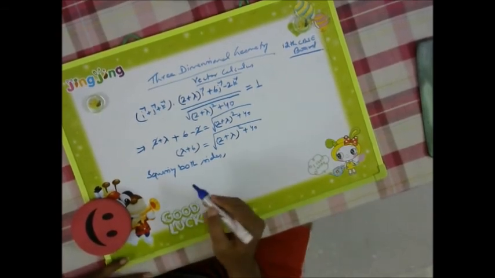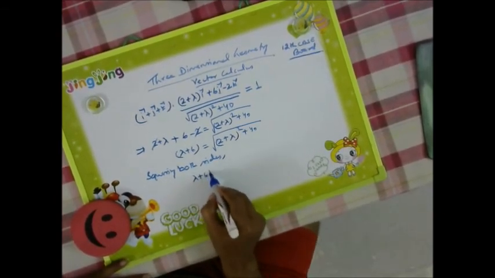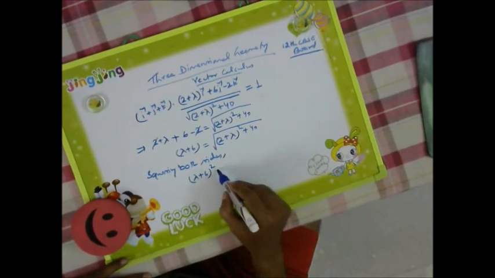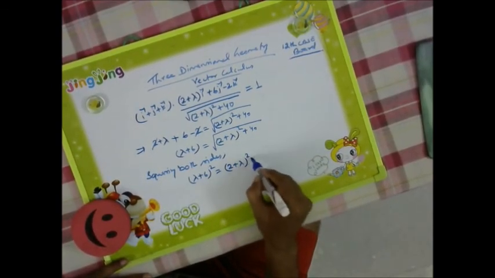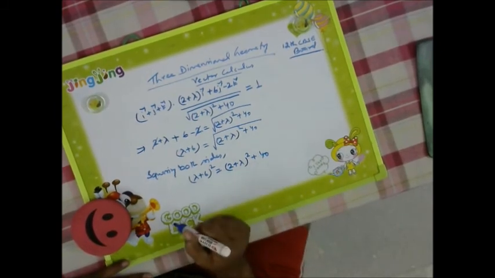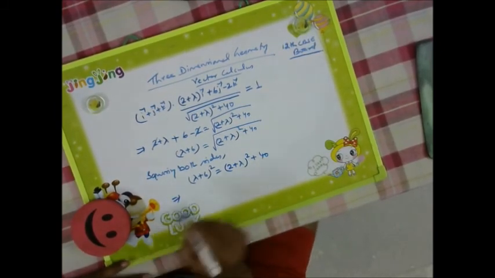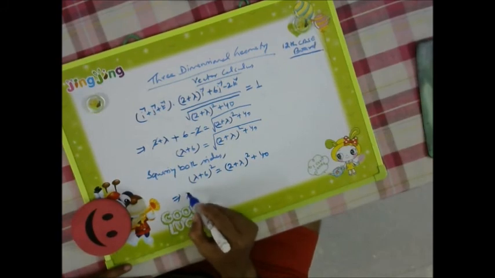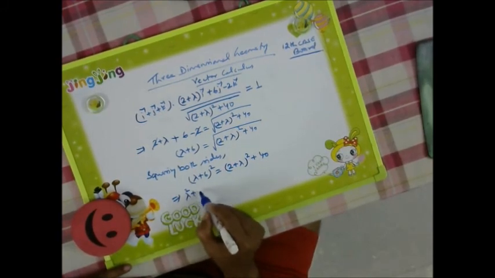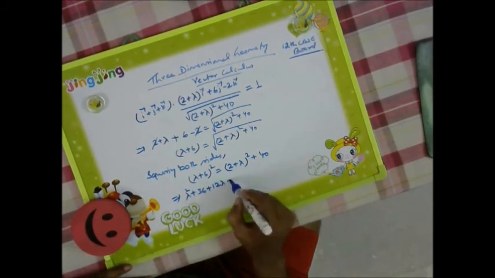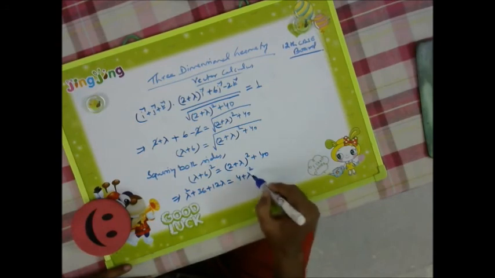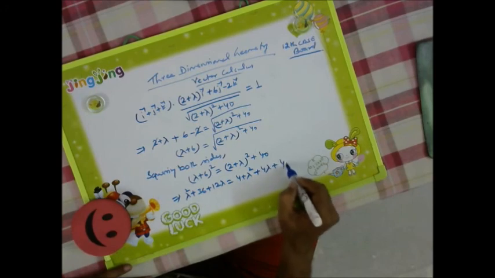Squaring both sides, we get lambda plus 6 whole square is equal to 2 plus lambda whole square plus 40. Using a plus b whole square, lambda square plus 36 plus 12 lambda is equal to 4 plus lambda square plus 4 lambda plus 40.